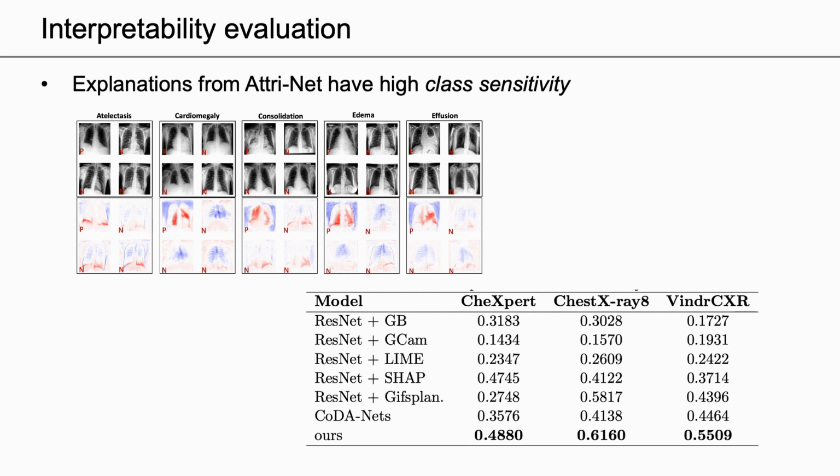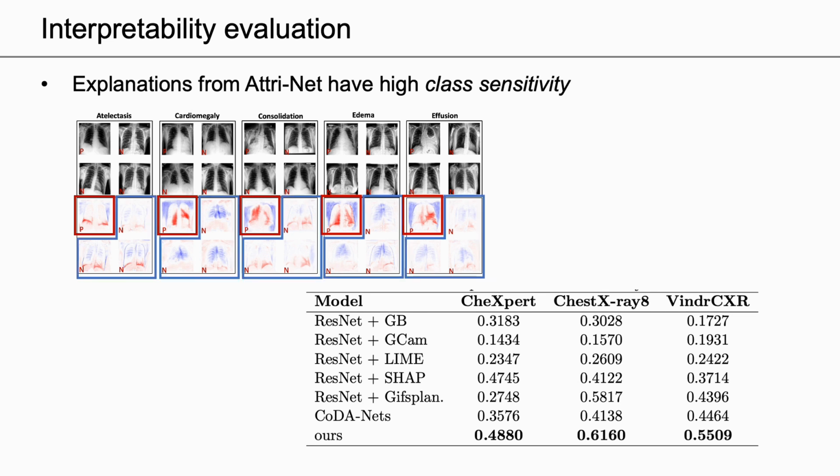We evaluate the explanations quantitatively according to the class sensitivity metric. The class sensitivity indicates that the attributions for disease-positive images should be different from disease-negative images. As we show here, our model outperforms post-hoc methods and Counterfactuals in terms of class sensitivity.